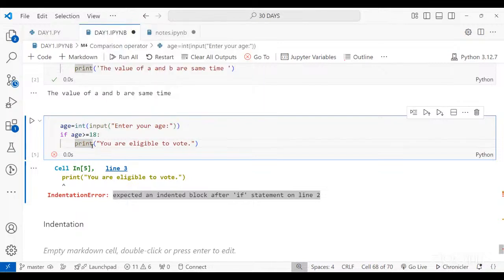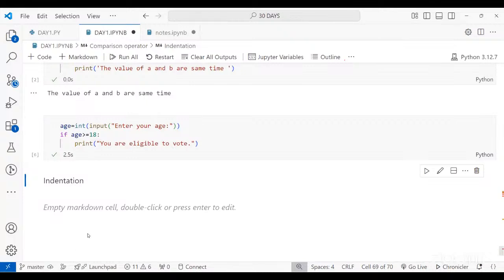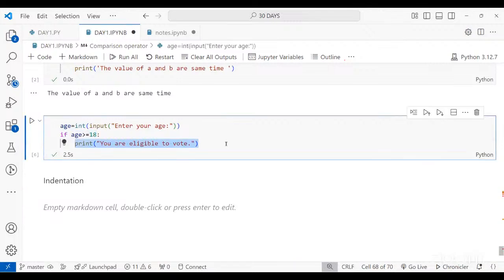At least 4 tab space should be there to maintain good indentation in if conditions. If conditions require indentation. Up till now we were defining the variables and printing directly, but we were not using if. Within if you have to write it, because for this particular condition, this print statement is.